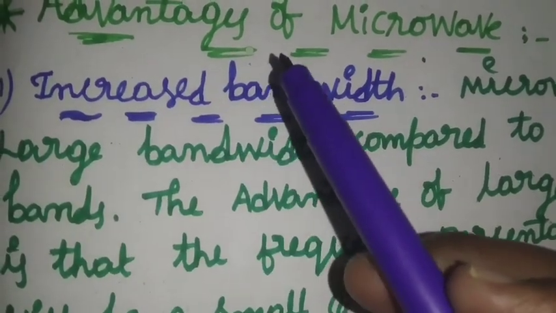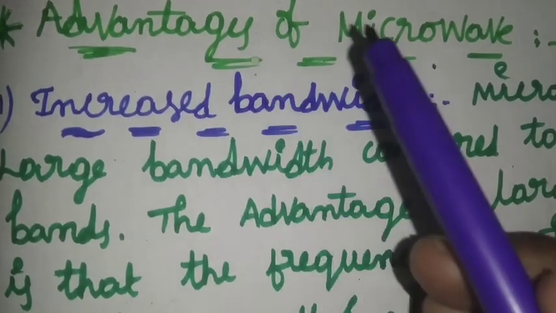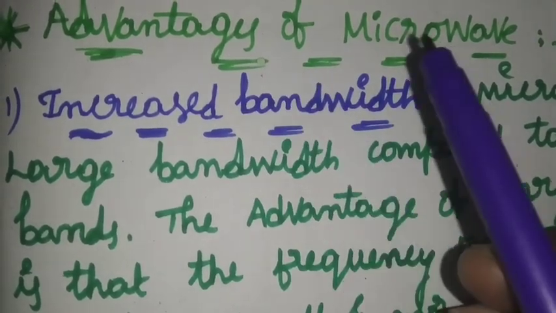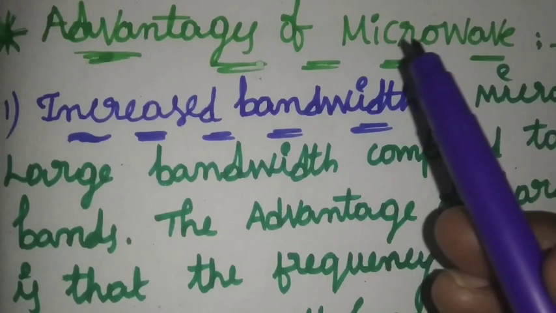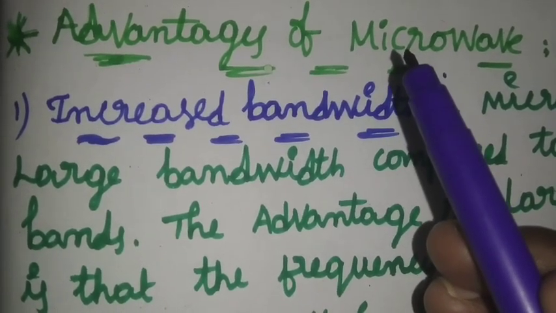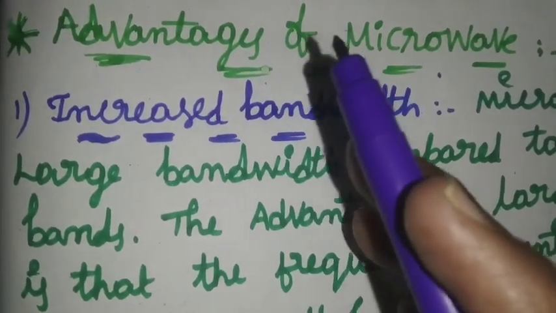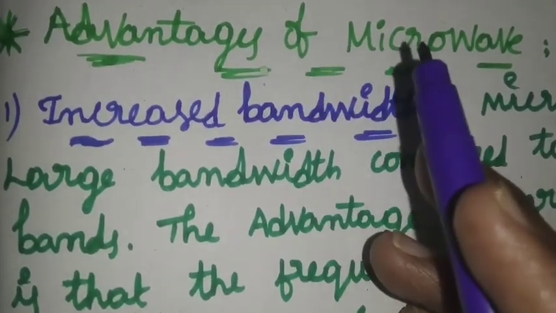Advantages of microwave. Before going to discuss the advantages of microwave, first of all we will know what a microwave is. Microwave is an electromagnetic wave whose frequency is in gigahertz and whose wavelength is from millimeters to meters. That is called microwave.